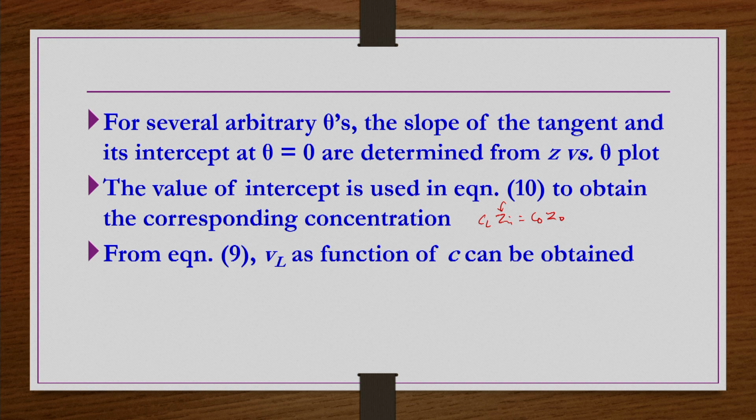Now, if you substitute this C L in equation number 9, then you get an expression for V L as a function of C. And then we understand that the settling velocity of the particle is a function of concentration. What function of the concentration? That we can know from equation number 9 by substituting the C L information.